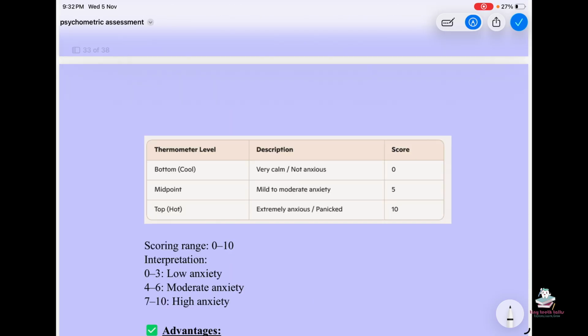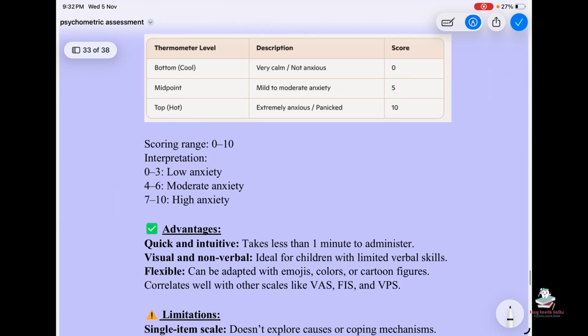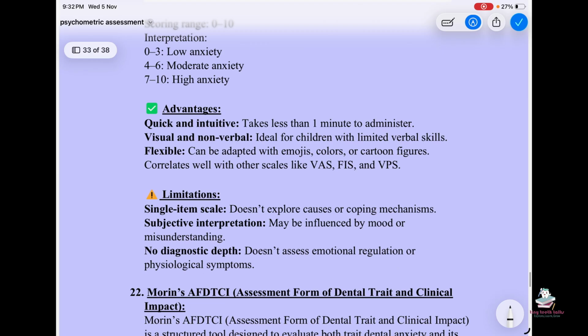So the thermometer level: bottom, cool, which is very calm, not anxious, score 0. Midpoint, mild to moderate anxiety, which is 5, and the top, hot, extremely anxious, panicked, 10. Scoring 0 to 10. Interpretation: 0 to 3 low anxiety, 4 to 6 moderate anxiety, 7 to 10 high anxiety.